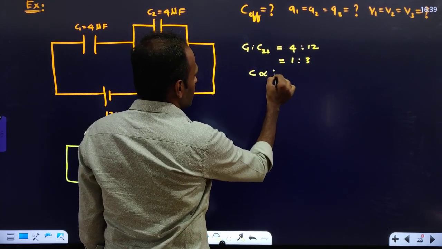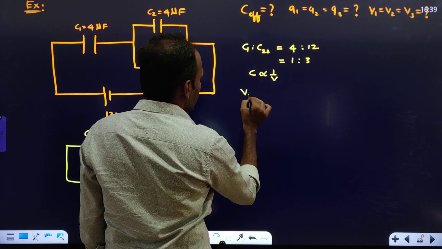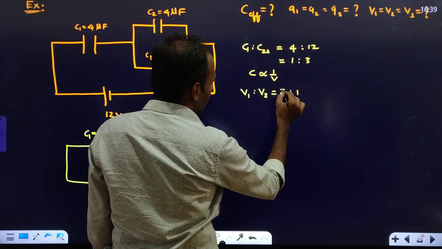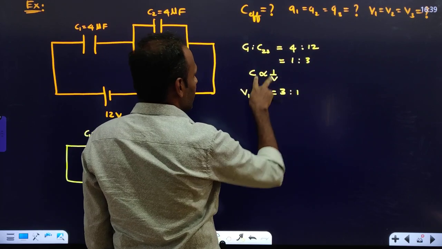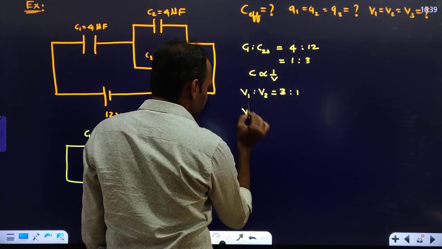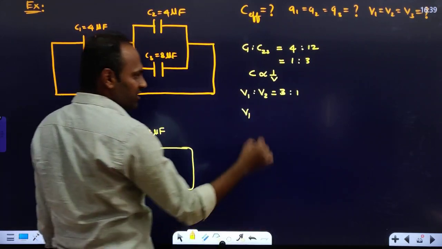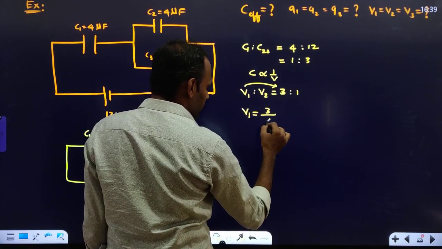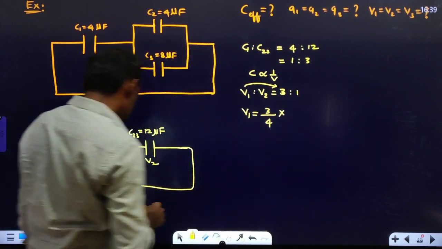Since capacity is inversely proportional to voltage, for the voltage across the first capacitor to the voltage across the second capacitor, I will write it as 3 is to 1, because these both are inversely proportional. So you flip and write it here. If you want the voltage across the first capacitor, then the corresponding value of V1 is 3 divided by 3 plus 1, that is 4, into the total voltage.